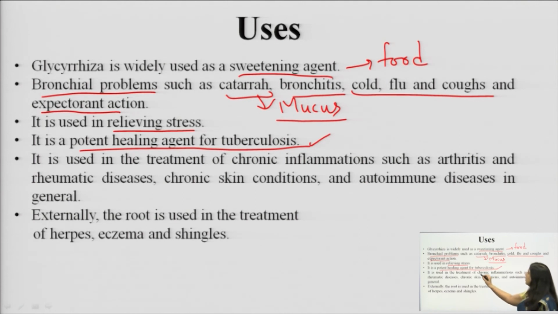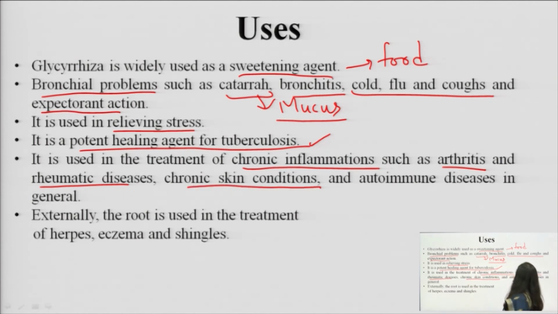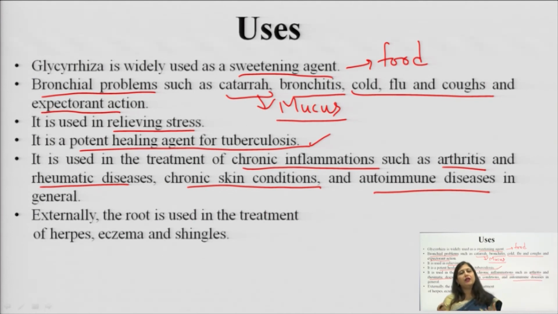Then it is also seen that in chronic inflammations like arthritis, the pains in the joint, where the Rh factor increases, in rheumatic diseases, chronic skin conditions like psoriasis, then autoimmune diseases. There are many autoimmune diseases which are being seen nowadays. So here it has been seen that it has a corticosteroid type of activity.